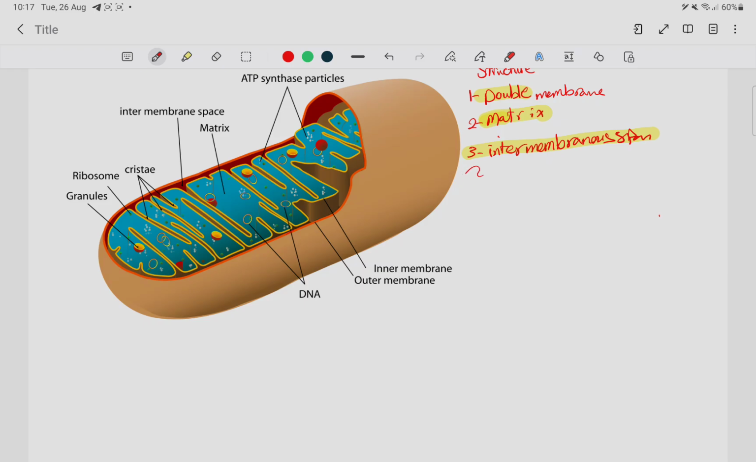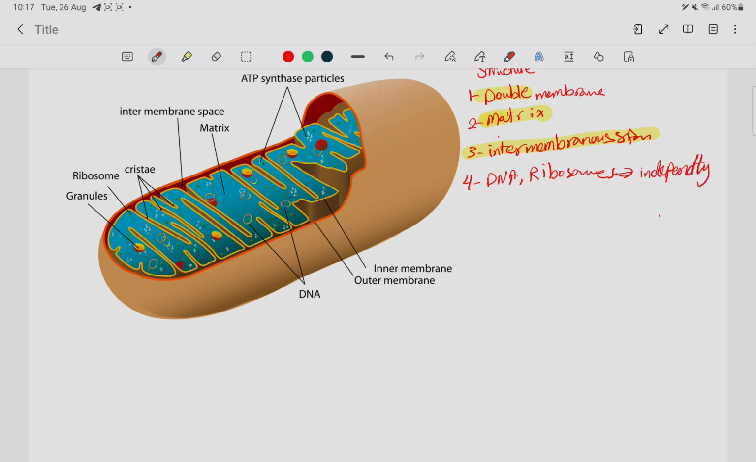Okay, let's talk about the fourth thing. It is mitochondrial DNA and ribosomes. Everybody knows that mitochondria contain DNA and ribosomes. These ribosomes have an important role in protein synthesis and in enzyme synthesis, and they produce them independently.